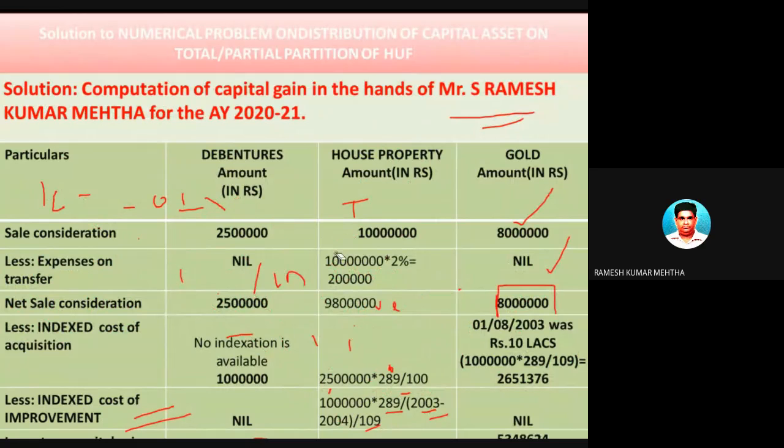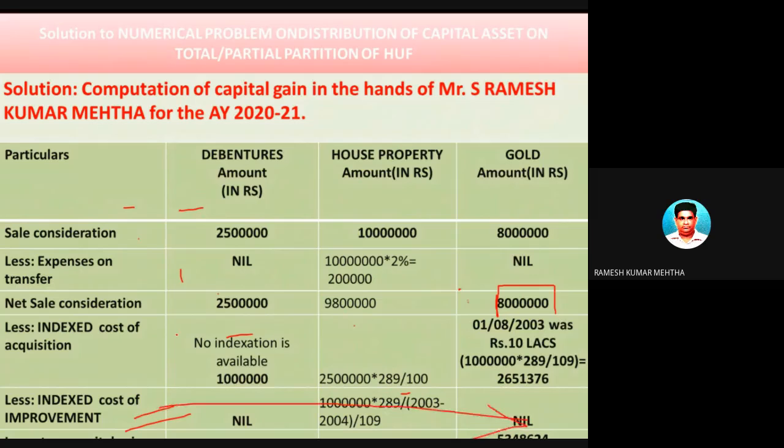Number three. Now let's talk about whether there is an indexed cost of improvement. No, gold doesn't largely require any improvement, but house properties will. So here the improvement is zero. But this gold was acquired by the Hindu undivided family on 1/8/2003.